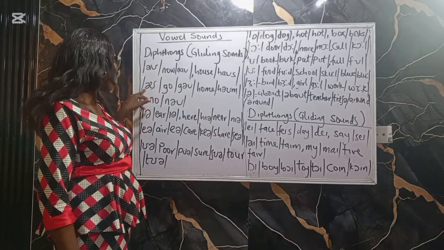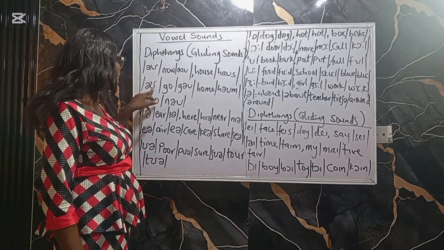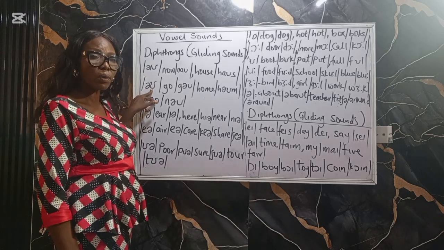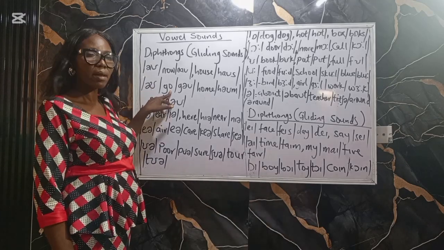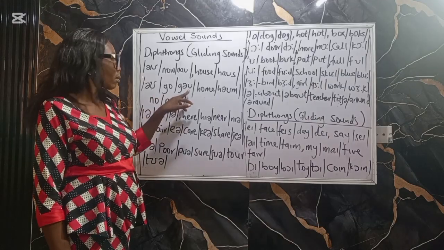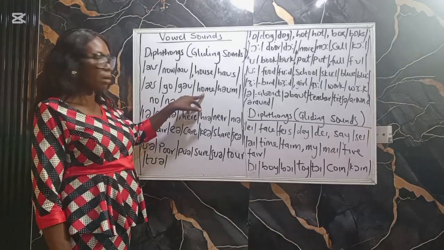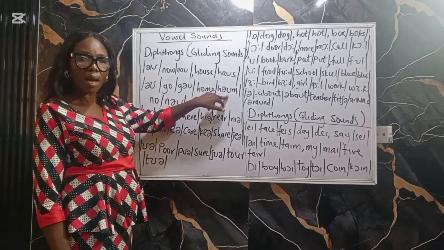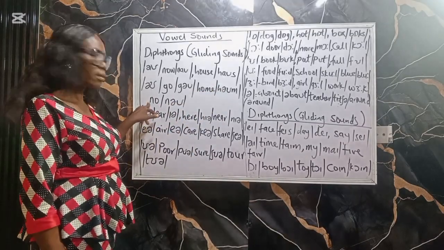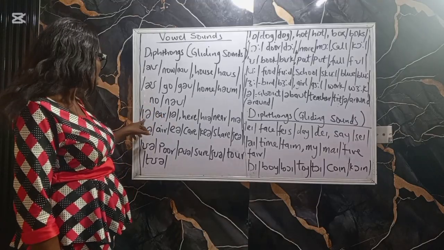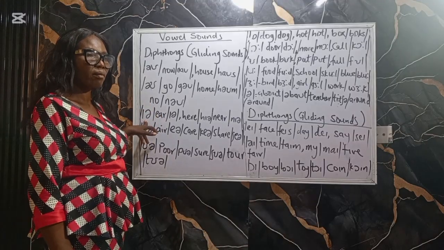Then we have from O to O. Go. Home. No. The next one is ear.